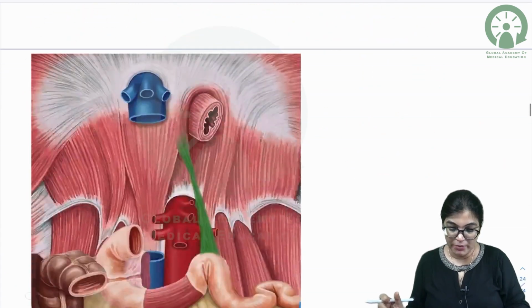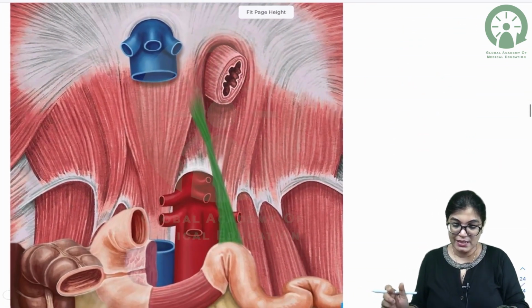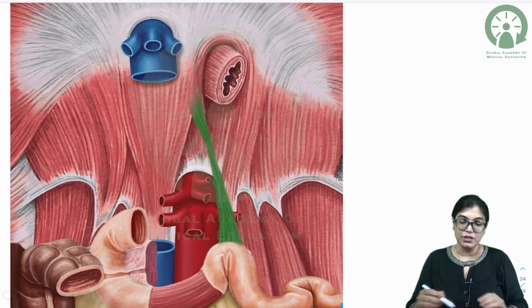Now, I would like to show you an image for it. So, please see this diagram. Can you see the green color structure shown here?